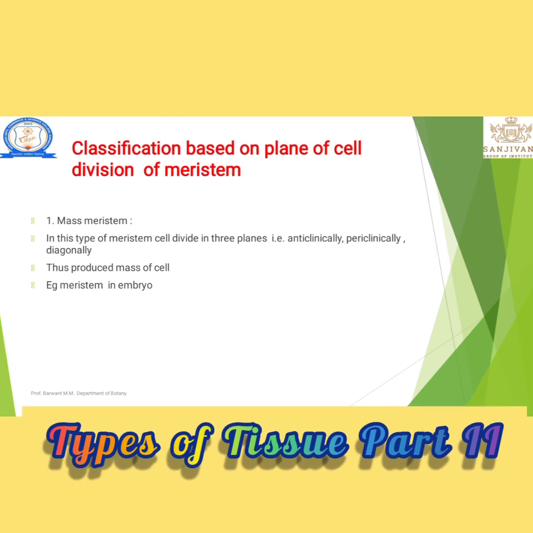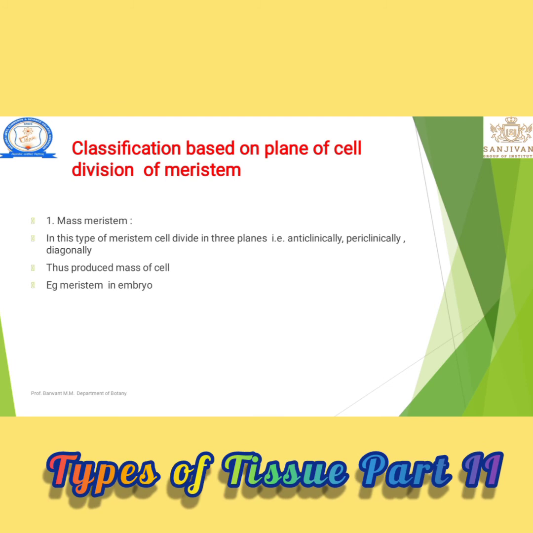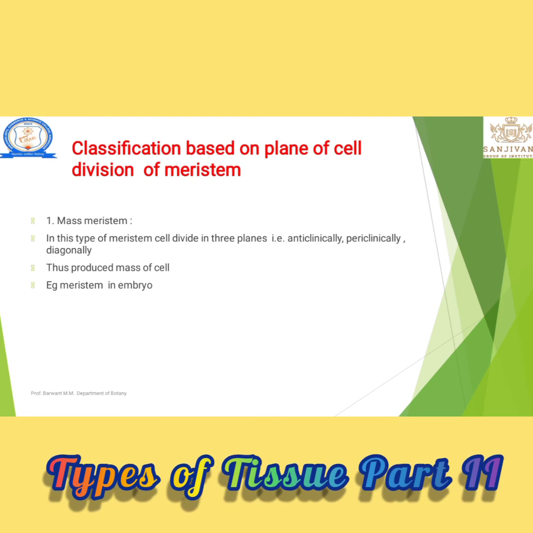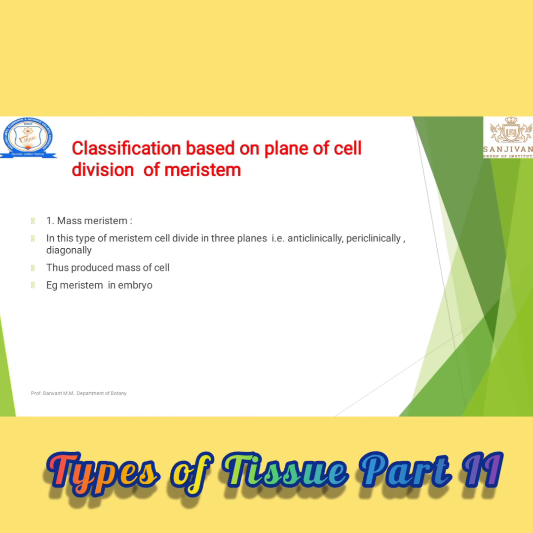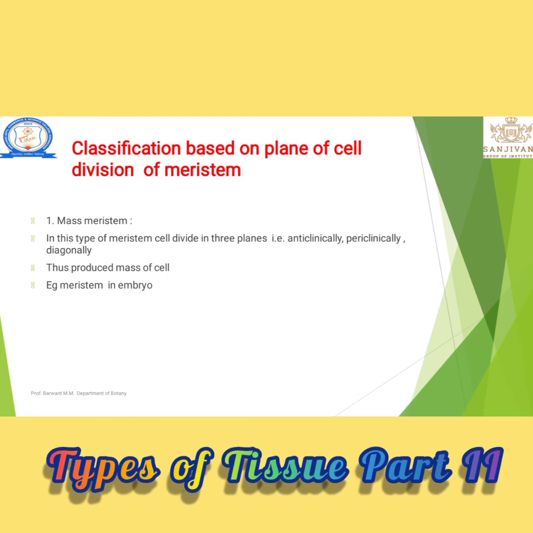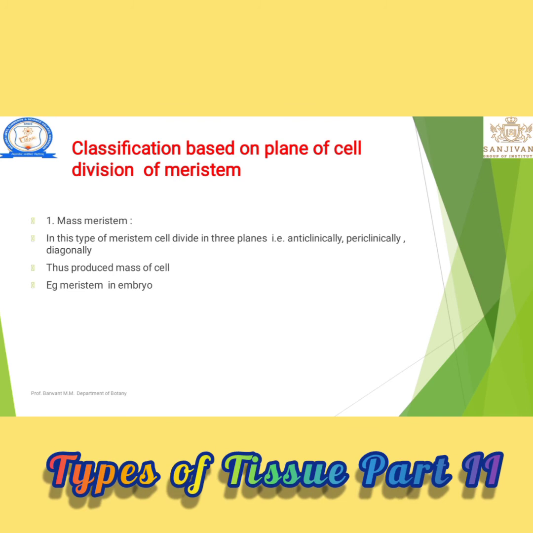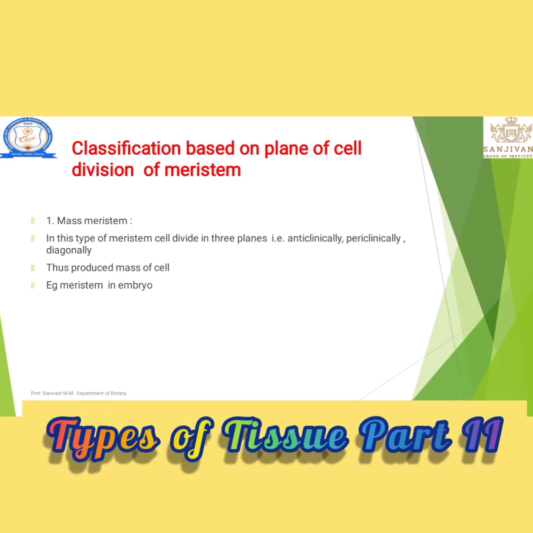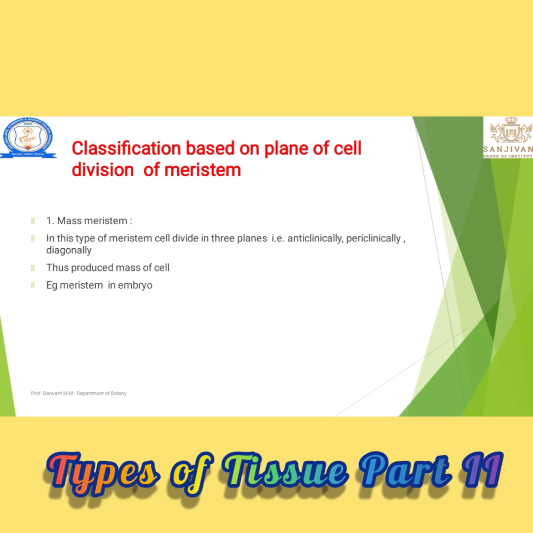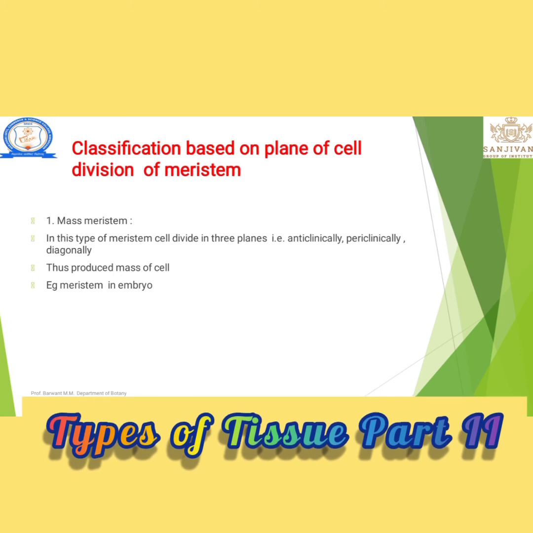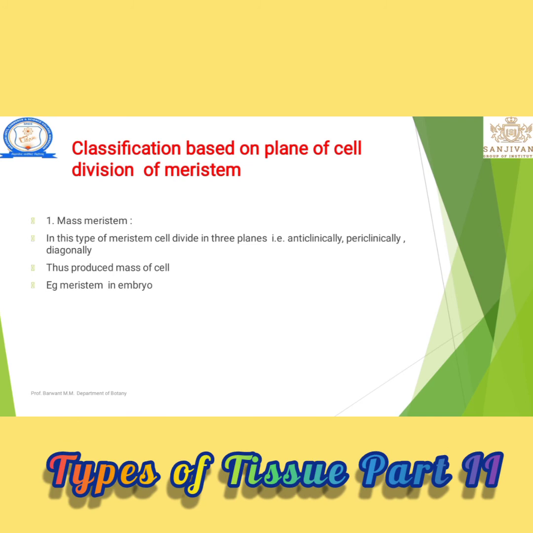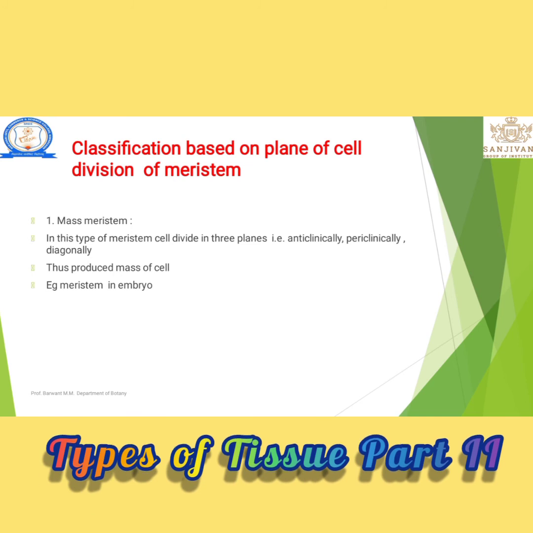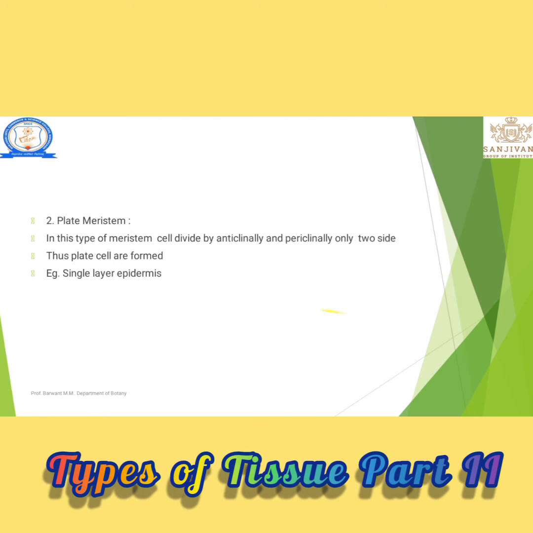First, anticlinally, periclinally and diagonally. Anticlinally means the cell is cut into two parts. Anticlinally means perpendicular: the cell is converted into two parts perpendicularly. That is known as anticlinal. Periclinally means parallel, that means a vertical section takes place. That is known as periclinal. Diagonally, a diagonal type of cell division takes place.